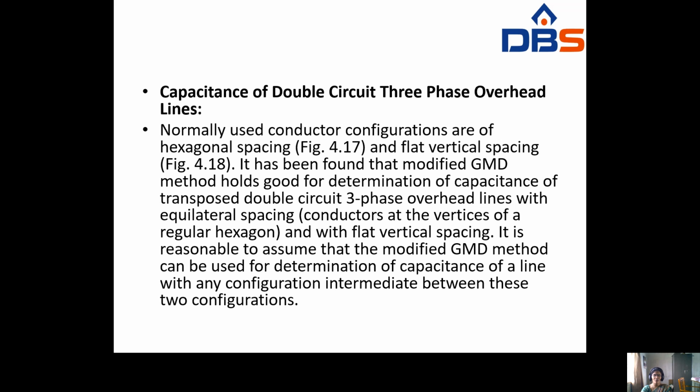It has been found that the modified GMD method holds good for determination of capacitance of transposed double circuit three-phase overhead lines with equilateral spacing and with flat vertical spacing.